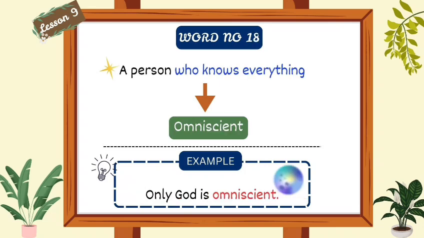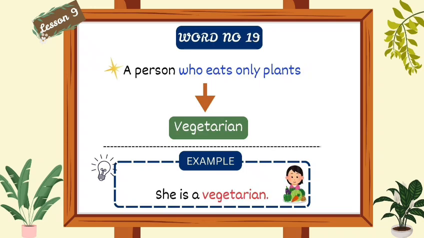Word number 18. A person who knows everything. We will say omniscient. For example, only God is omniscient. Word number 19. A person who eats only plants. We will say vegetarian. For example, she is a vegetarian.